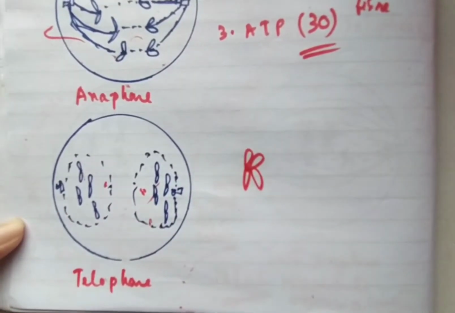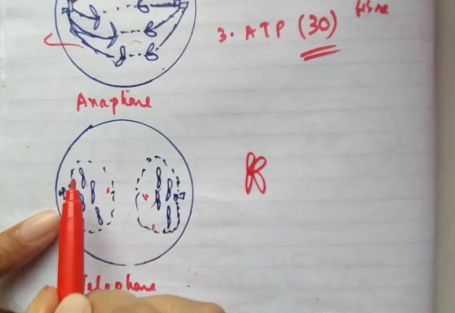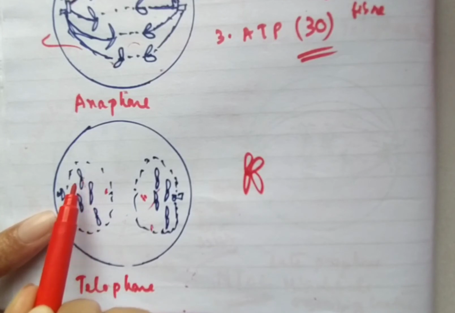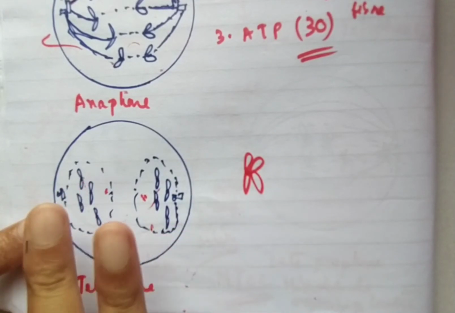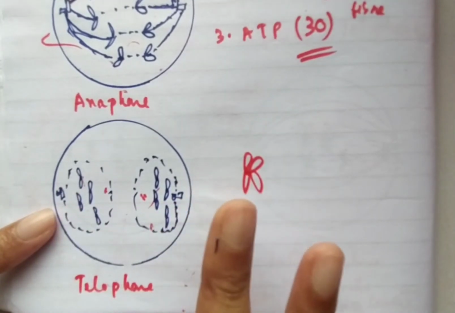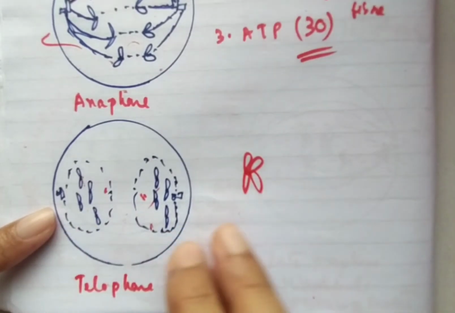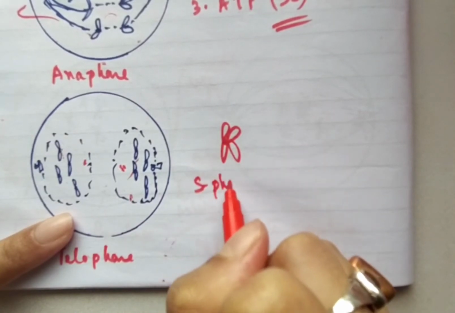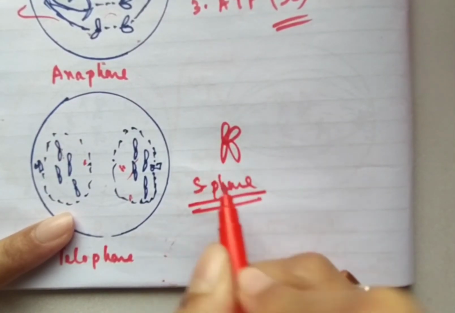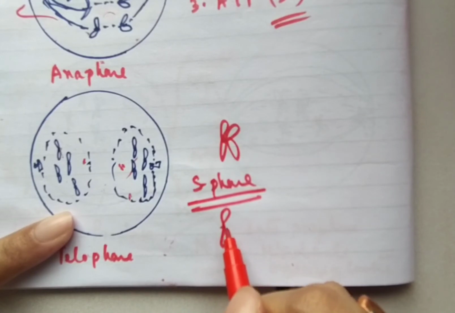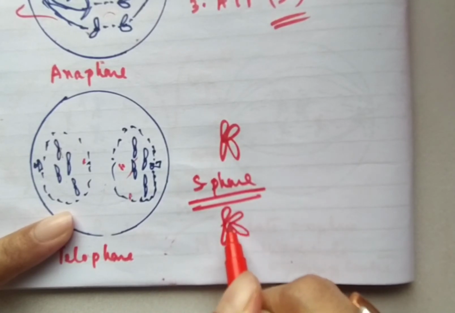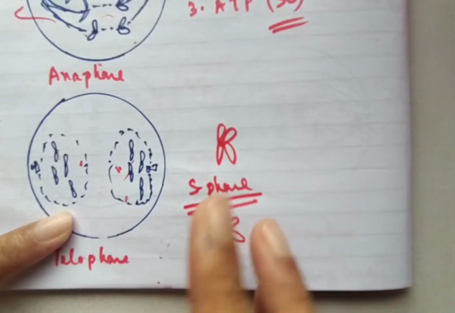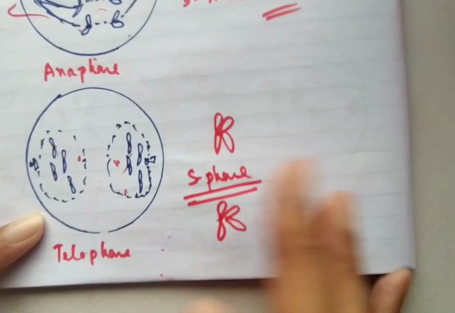Now here we can see that in both the nuclei there is only one strand of the chromosome, that is one sister chromatid, and this is because when this cell will produce two daughter cells, these daughter cells will undergo through the interphase, where it will pass through the S phase, and in the S phase each sister chromatid will produce its copy so that it becomes ready to undergo the next mitotic division, and the cycle will continue.